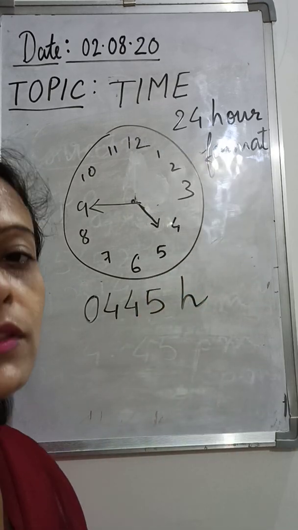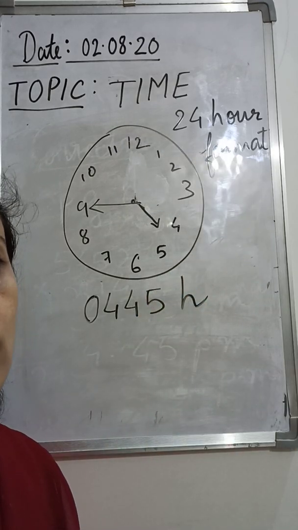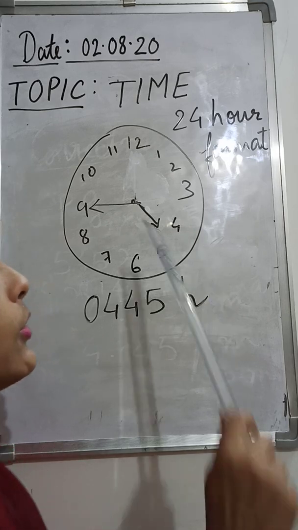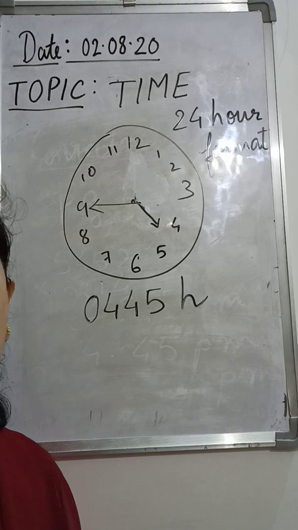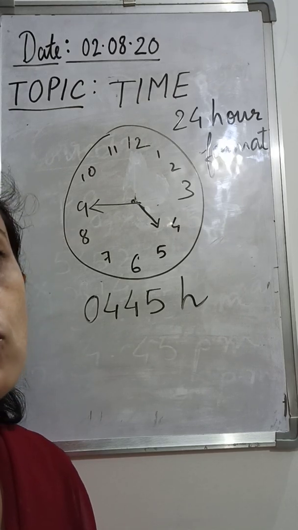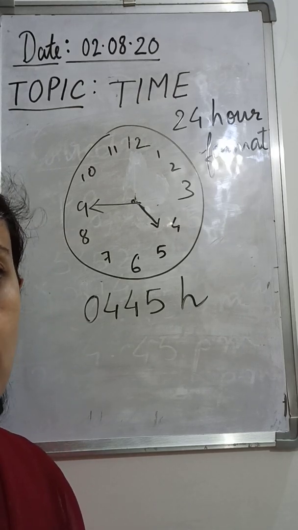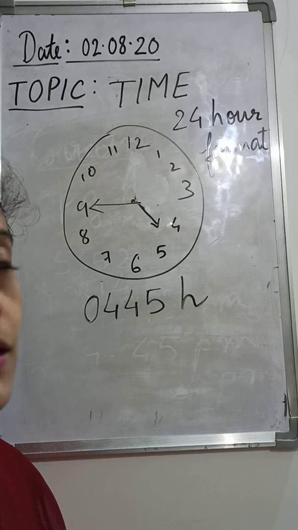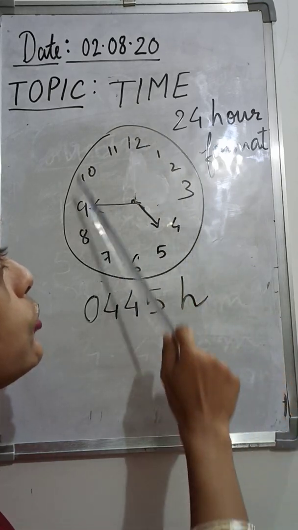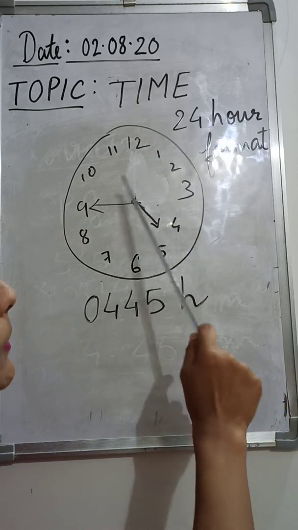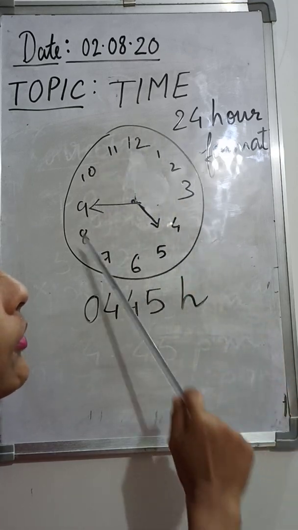So you all know that one day has how many hours? 24 hours. So in this way we can see that a day has 24 hours. Day means starting from 12 midnight to another 12 midnight. So that is one day. In one day the clock makes 2 rounds. That means the hour hand and the minute hand make 2 rounds of the clock.